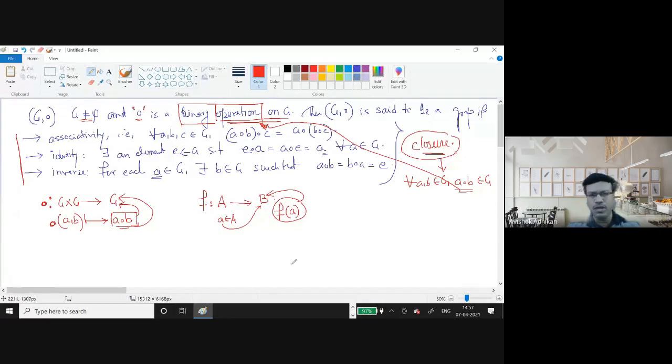But unfortunately, you may find that in a few textbooks, they also give this as a fourth property, along with mentioning binary operation.